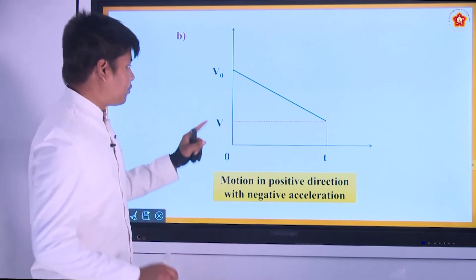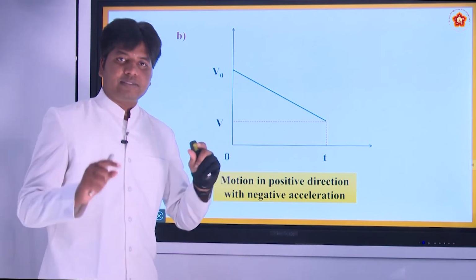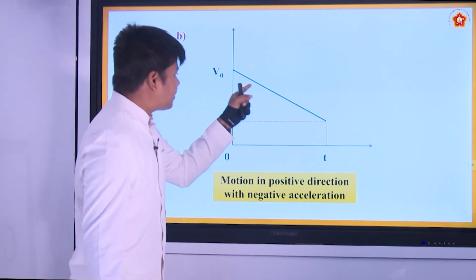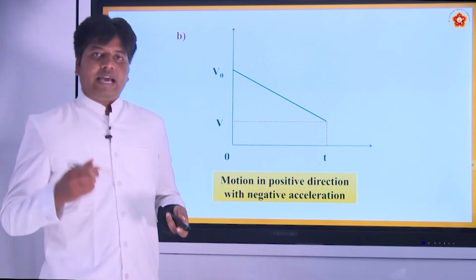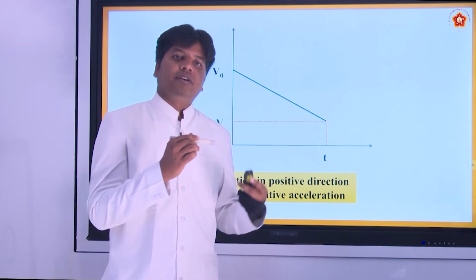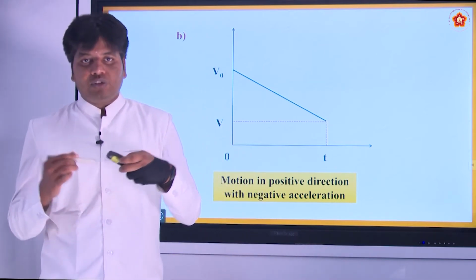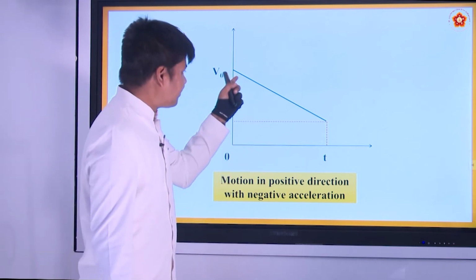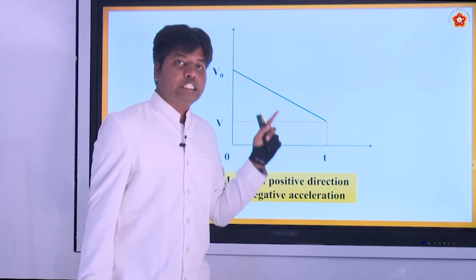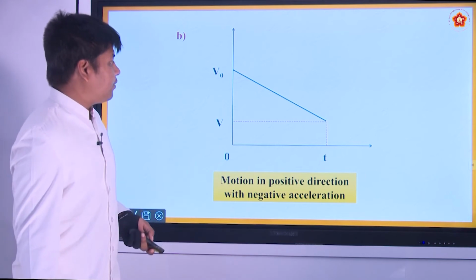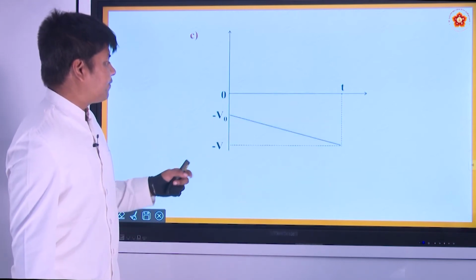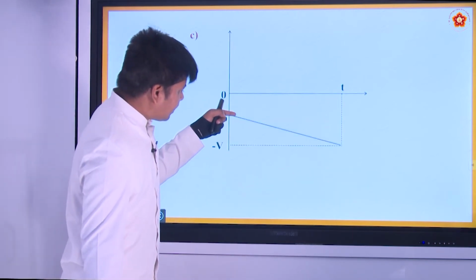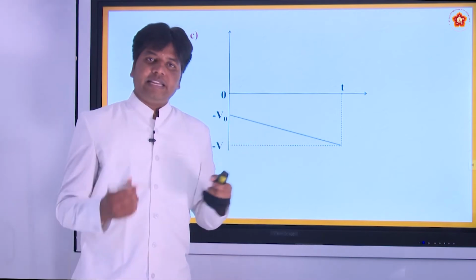We are not concerned about whether it is plus or minus, we are concerned about the magnitude. Here the magnitude is decreasing because acceleration is acting in one direction and motion in the other direction. So when you have two opposing directions, you will have a decrease in the speed.